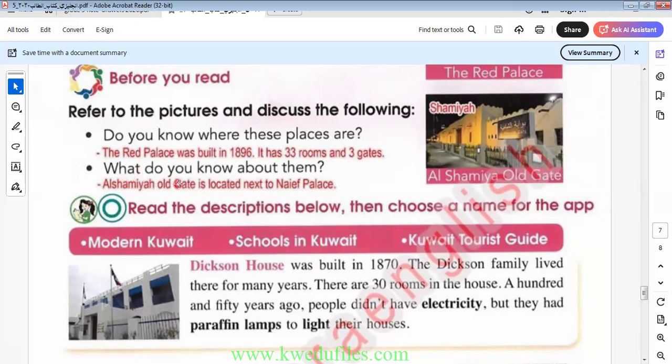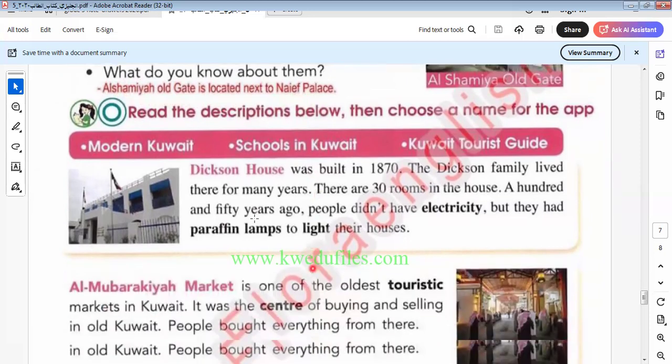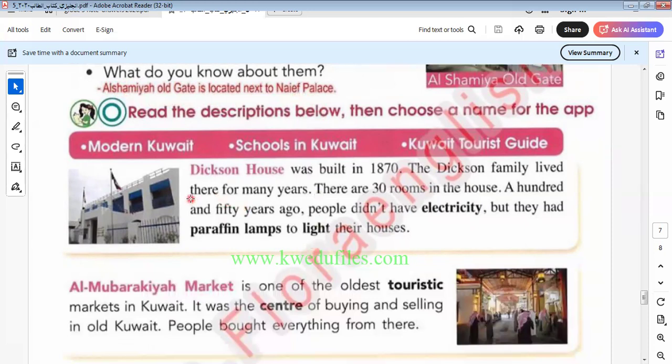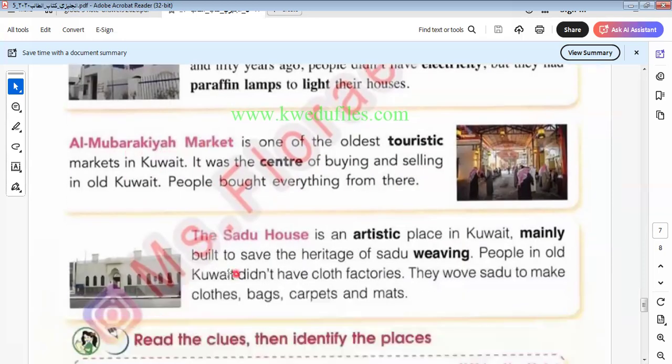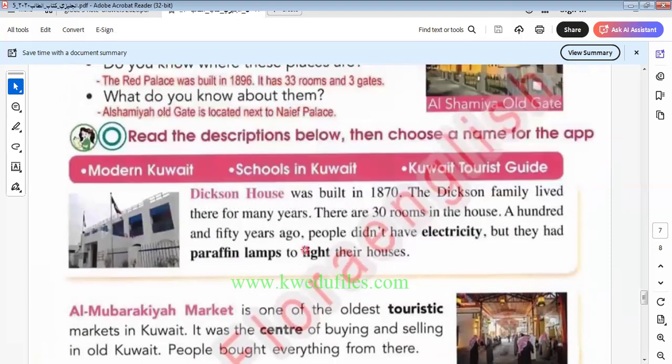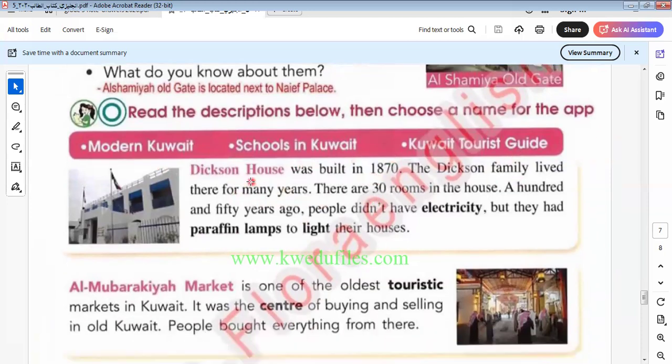Okay, what do you know about the Shamiliyya Old Gate? It is located next to Naif Palace. Okay. Let's continue the rest of the unit, because after that I would like to give you the brief of this unit. Here we have Dickson House, Mubarakiya Market, the Sadu House. Okay, these are places I think you know in Kuwait. Modern Kuwait, schools in Kuwait, Kuwait tourist guide.